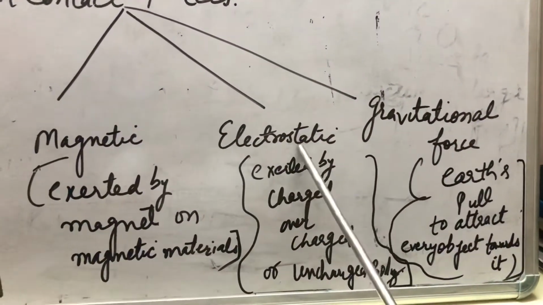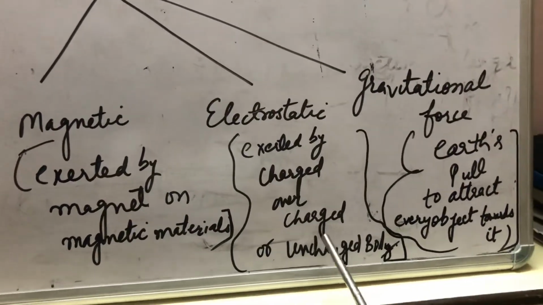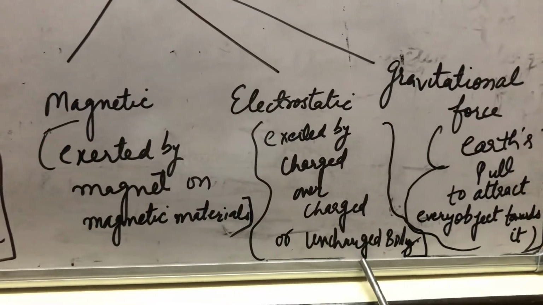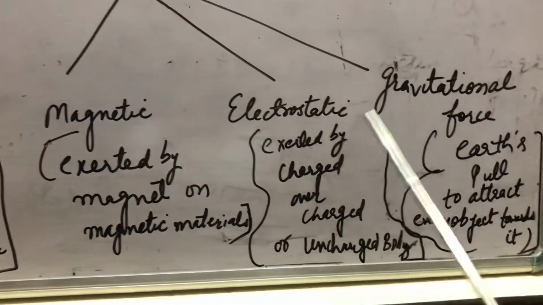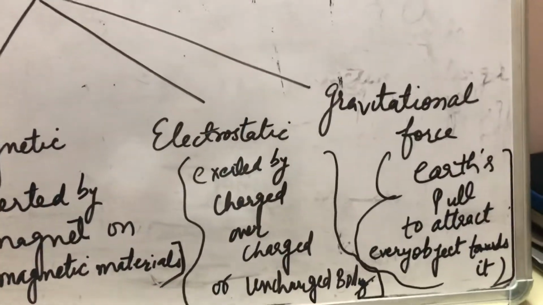Now next is electrostatic force. This force is exerted by a charged body over another body. The other body can be charged or it can be uncharged also. Okay. And the last one is gravitational force. Gravitational force is the earth's pull.